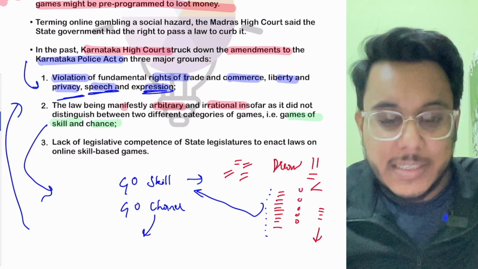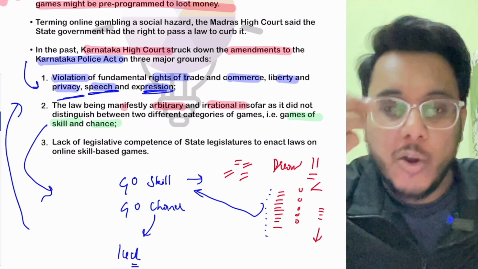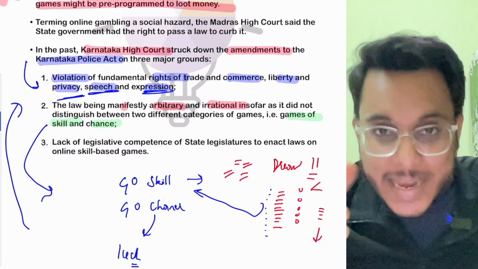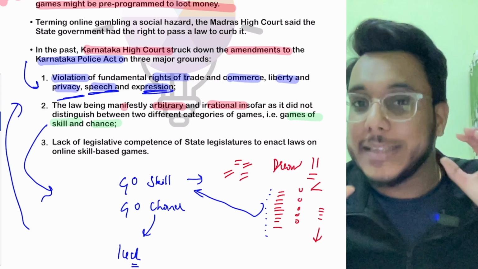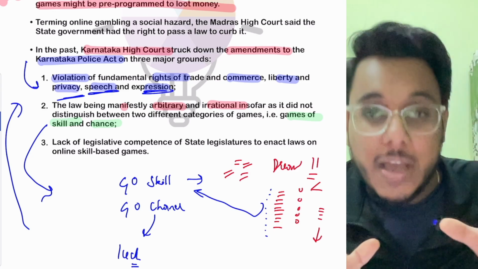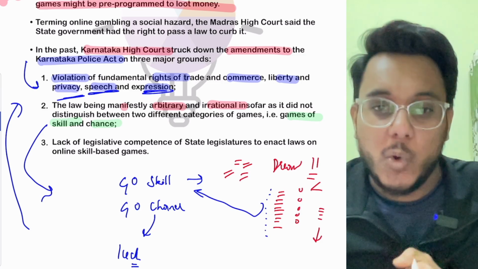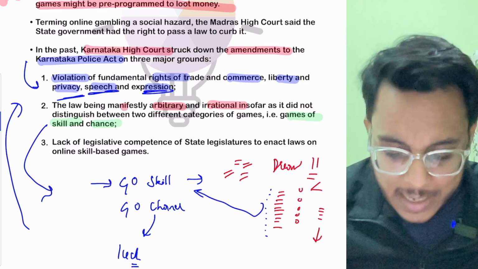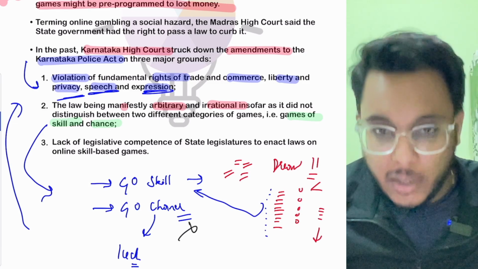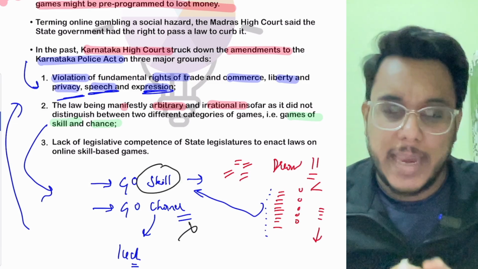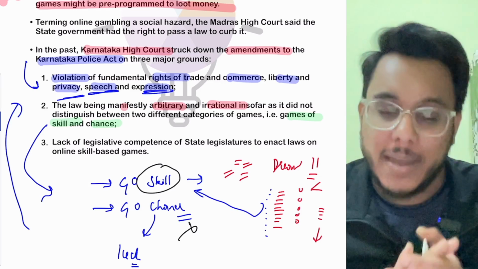Now, what are games of chance? Games of chance are those which depend purely on luck. For example, rolling a dice, or playing a roulette game in a casino. That is purely luck. There is no logic, no calculation, no assessment that can be done. According to the Supreme Court in the past, games of skill and games of chance are different. On games of chance, controls can be brought, but not on games of skill. Games of skill cannot be outrightly banned. That has been ruled by the courts.